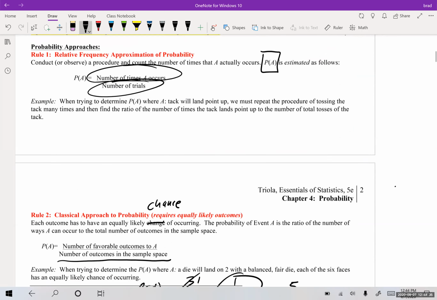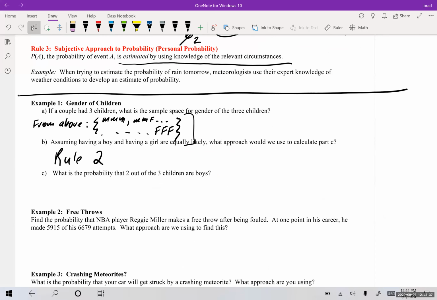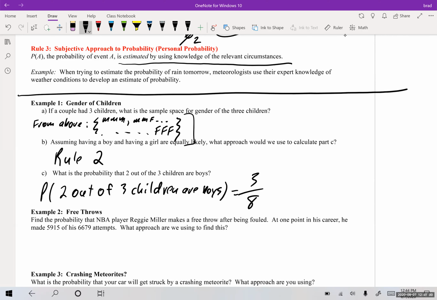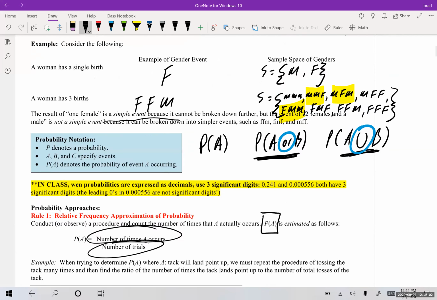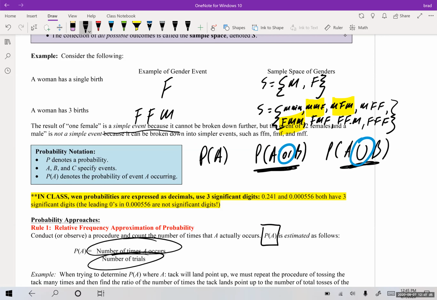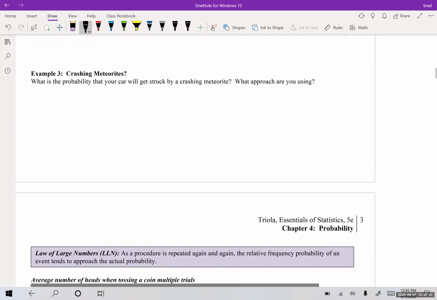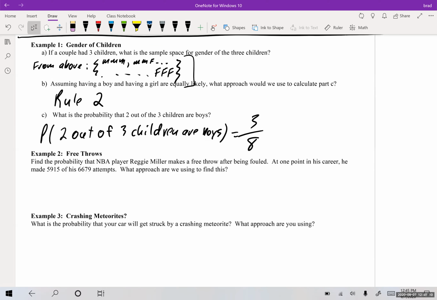So we're going to come back over here and we're going to say probability of 2 out of 3 children are boys. Okay, and that would be 3 out of a sample space of 8. If we count it up here, there would be 8. 1, 2, 3, 4, 5, 6, 7, 8. There are 8 possibilities, okay? And 3 of them have 2 out of the 3 children are boys.